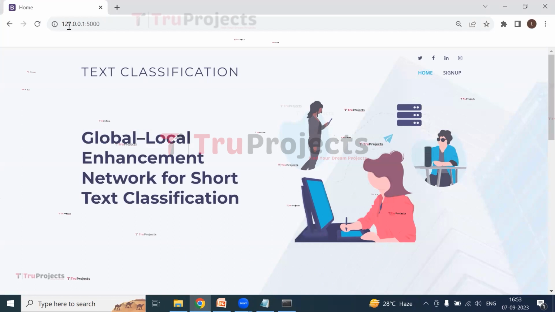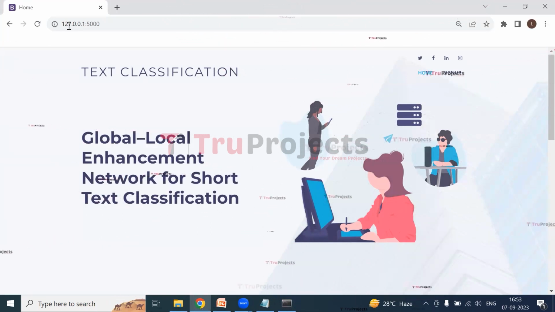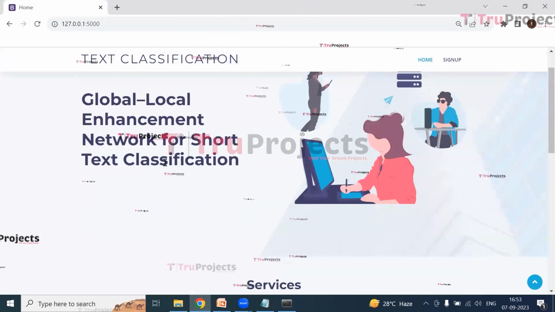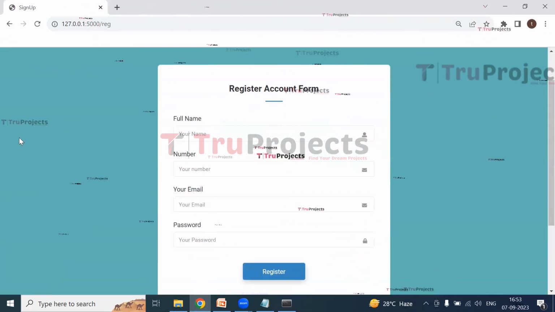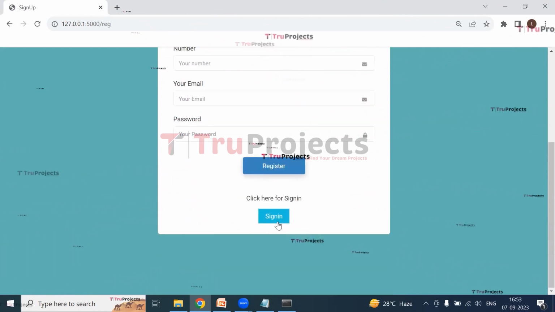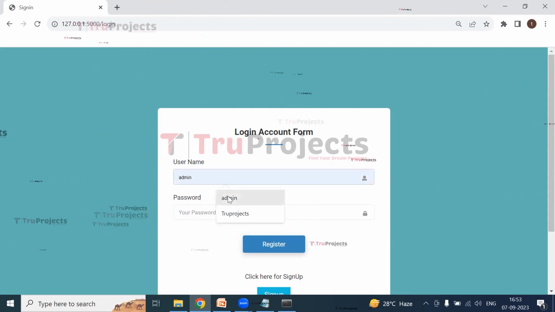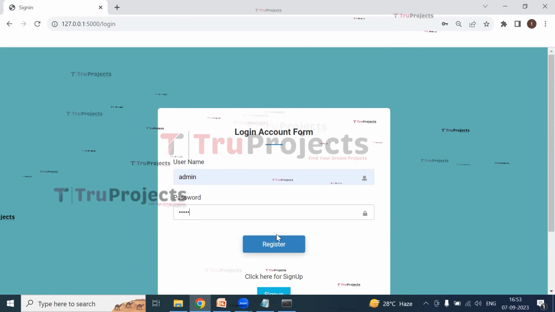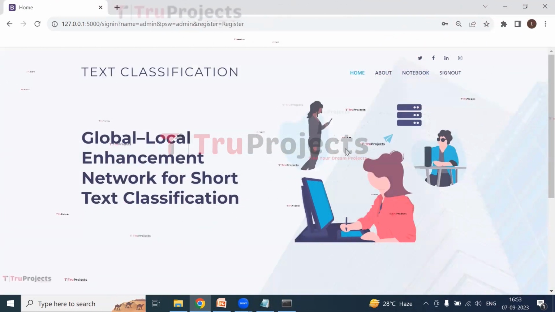The homepage of the project is displayed in the browser. This is the front end built using Flask framework. This is the homepage of the project. Now click on sign up button. If we are a new user, first we need to register. But I have already registered, so click on sign in. This is the login account form. Enter the username and the password, and click on register. This is the home page of the project.